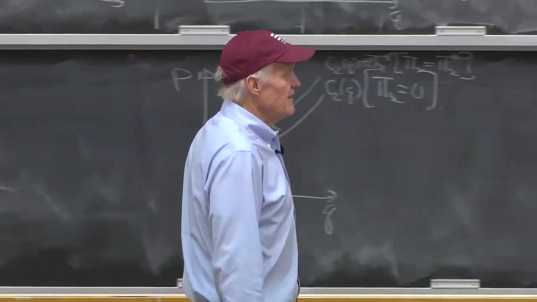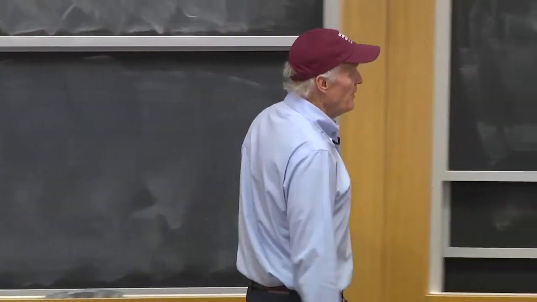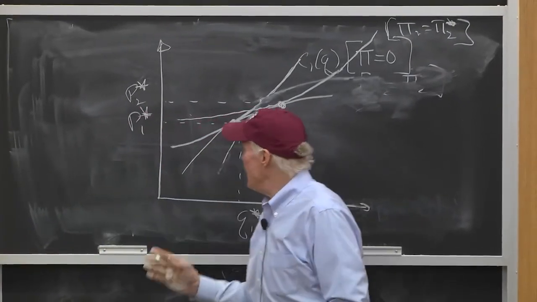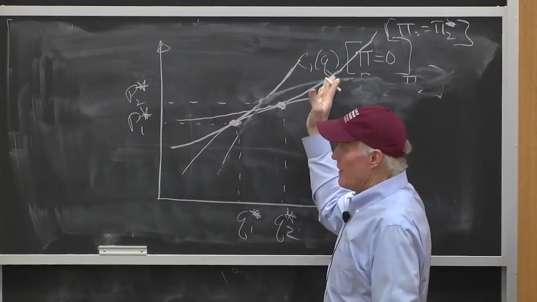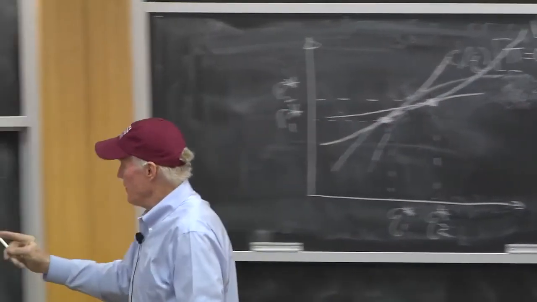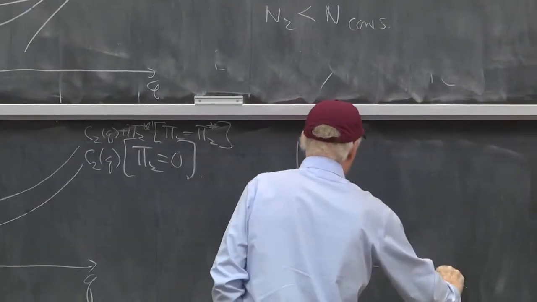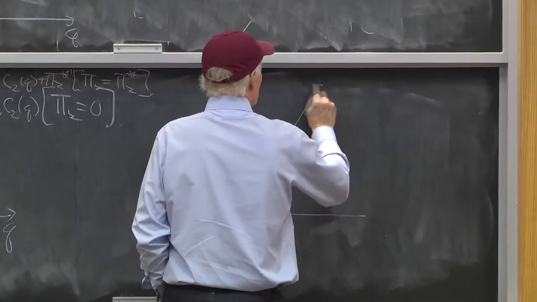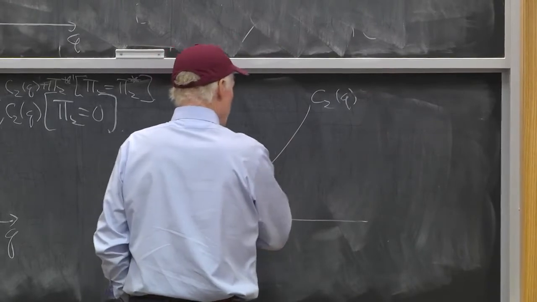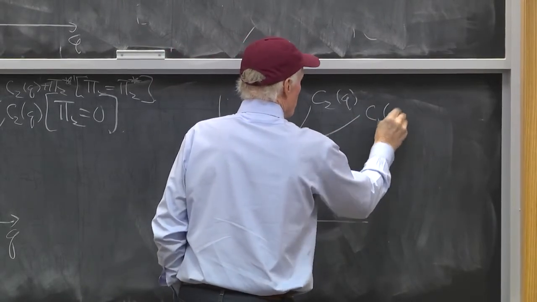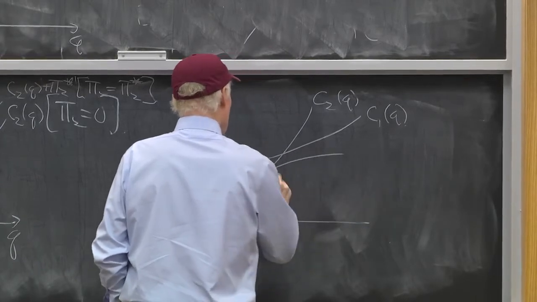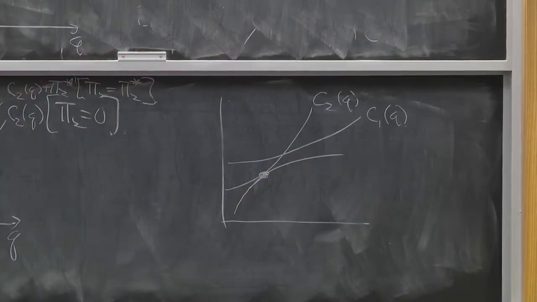There's nothing that says the only reason the guy who has more profits produced higher quality is the way I drew it, his curve was flatter. If I had drawn this picture with C2 of Q, and this had been C1 of Q, but the consumer had been tangent down here, then I would have gotten the reverse case.